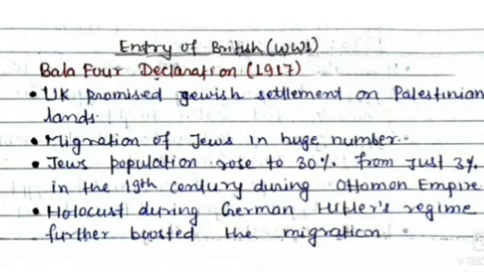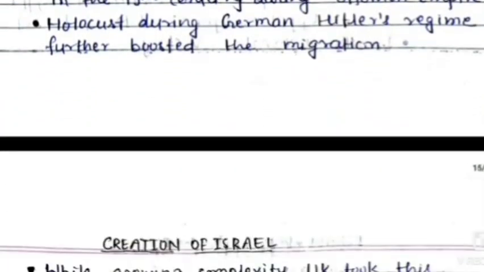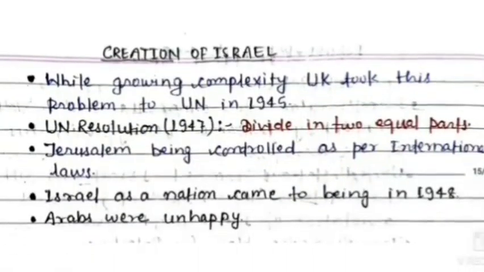And also during Hitler's regime, due to the Holocaust, more Jews came to this territory because this was the only place where Jews were safe.